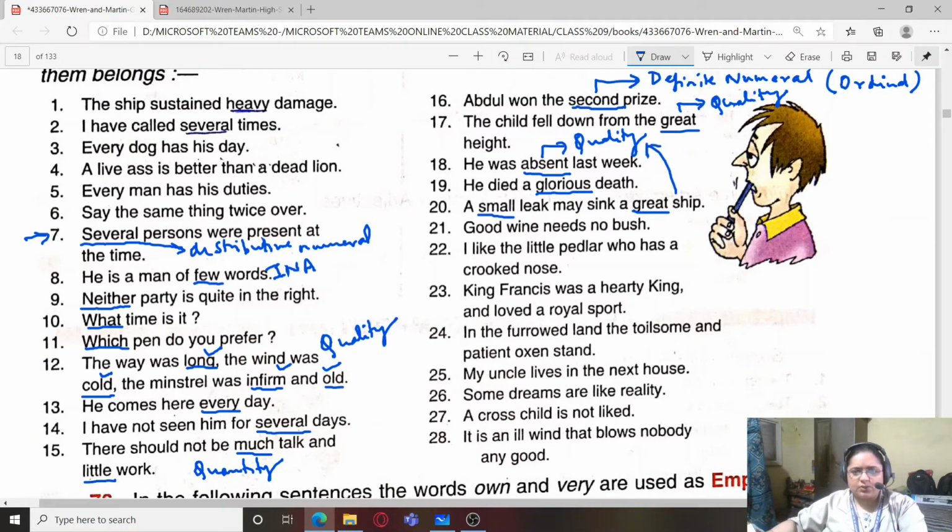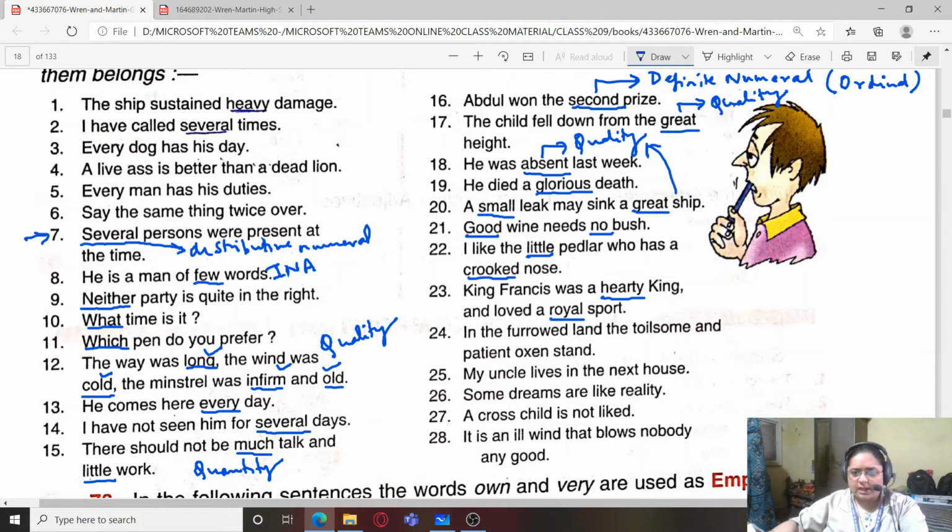Good wine needs no bush. So good wine, good is an adjective of quality. No bush, so no adjective of quantity. I like the little peddler who has a crooked nose. Little, crooked. Again adjective of quality. King Francis was a hearty king and loved a royal sport.